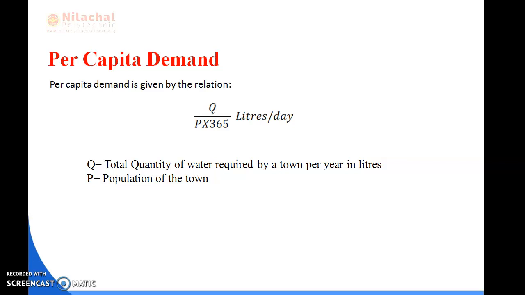So we can say that per capita demand is equal to Q by P into 365, where Q equals the total quantity of water required by a town per year in liters, and P equals the population of the town, and per capita demand is measured in liter per day.